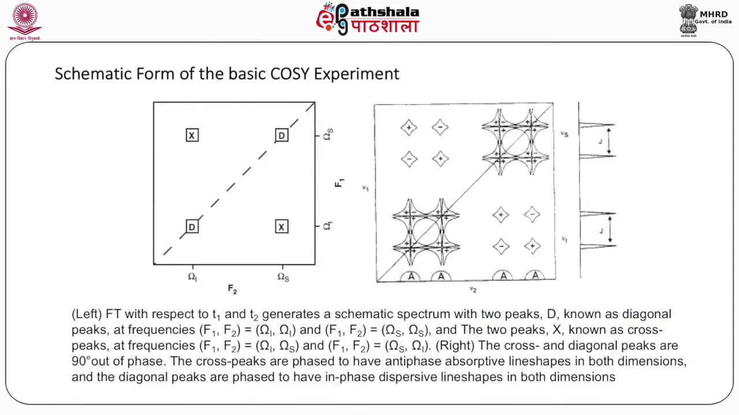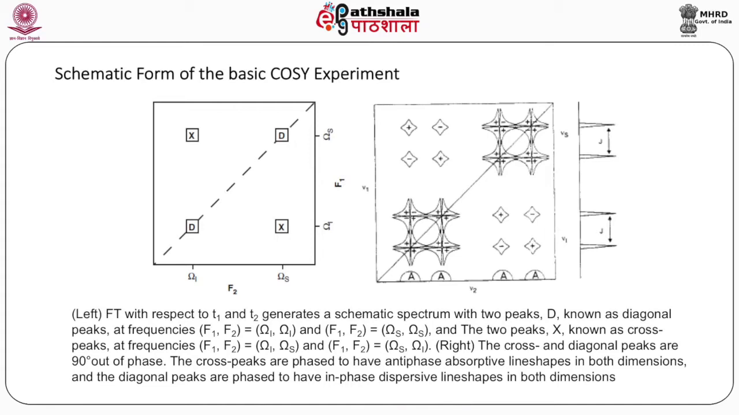Now the schematic form of the basic COSY experiment is shown in these two figures. In the left figure, Fourier transform with respect to t1 and t2 generates a schematic spectrum with two peaks D, known as diagonal peaks, at frequencies f1, f2 equal to omega I, omega I and f1, f2 equal to omega S, omega S, and two peaks X, known as cross peaks, at frequencies f1, f2 equal to omega I, omega S and omega S, omega I. And these are the cross peaks which link the chemical shift omega I to omega S.